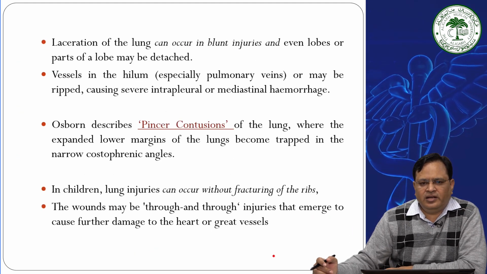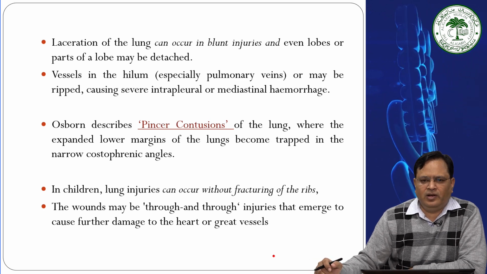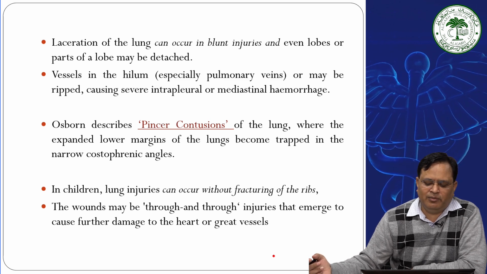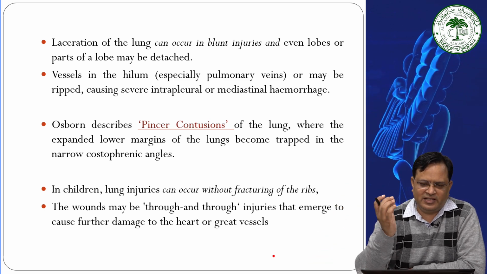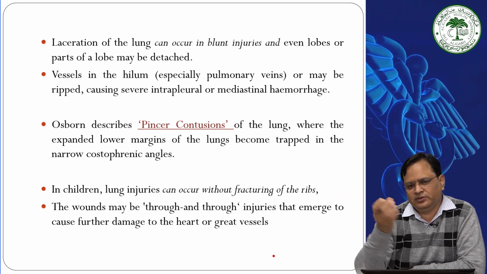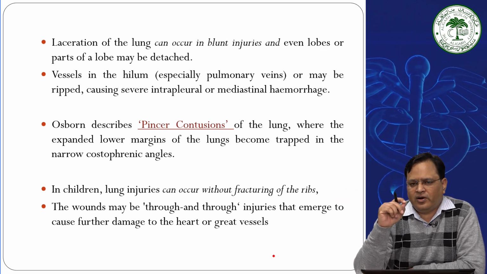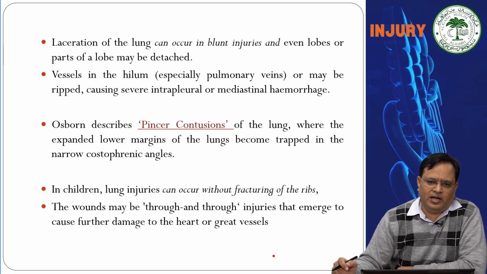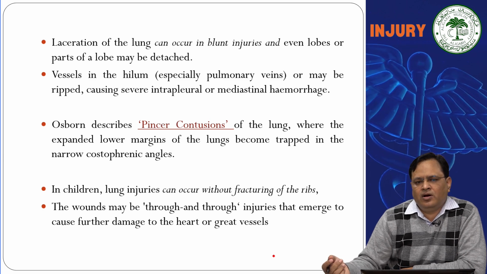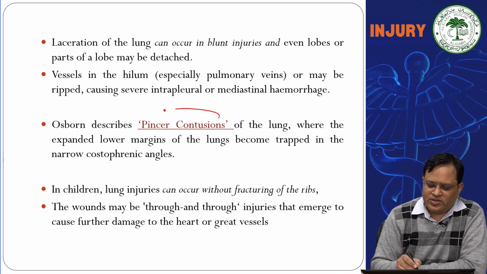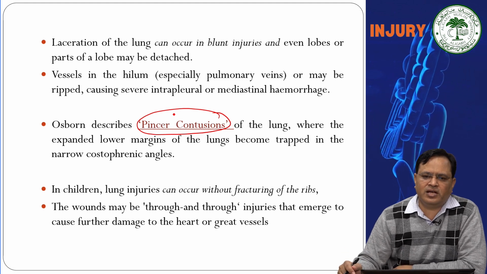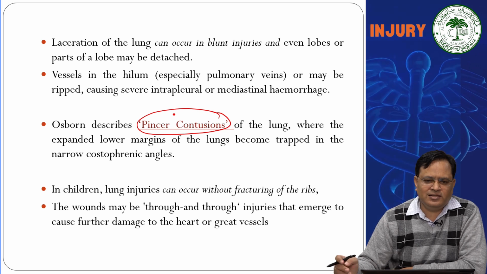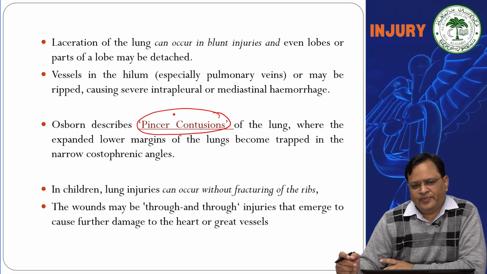Laceration of the lung can occur in blunt injuries. Even lobes or part of the lobes may be detached. Vessels in the hilum can be injured. The hilum is the portion through which all the vessels and the bronchi go inside the lung. They can cause hemorrhage, mediastinal hemorrhage, interpleural hemorrhages, or there can be pincer contusions. These are the contusions of the lung which get trapped in the angles of the diaphragm, the costophrenic angles. So it is called pincer contusions.